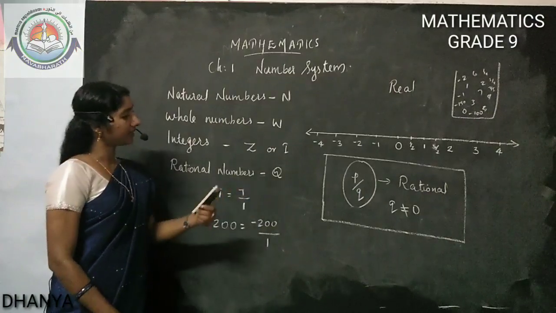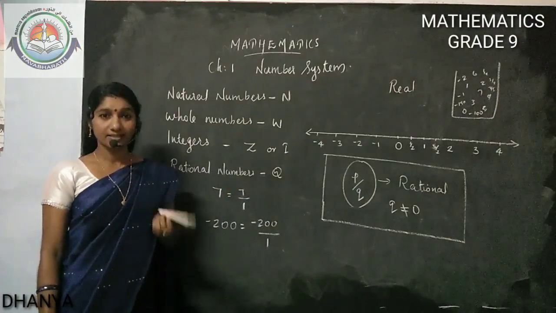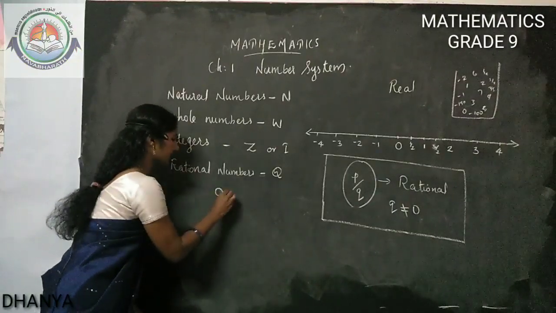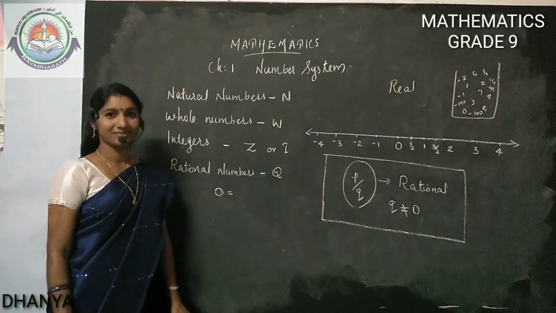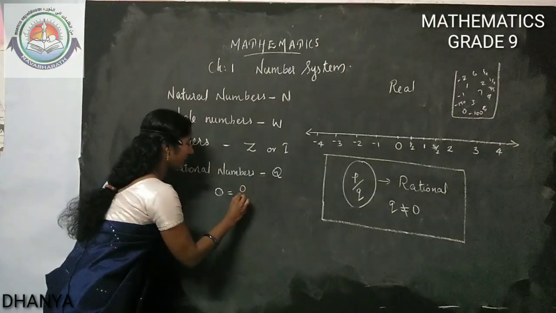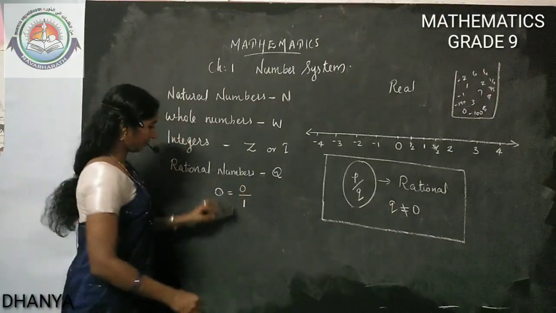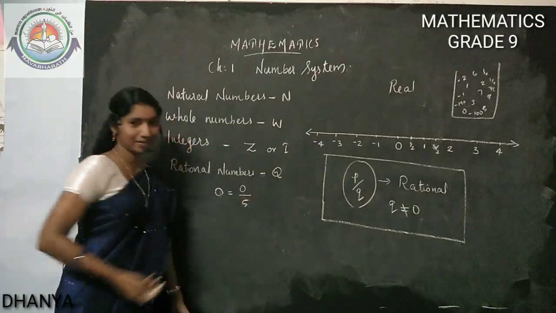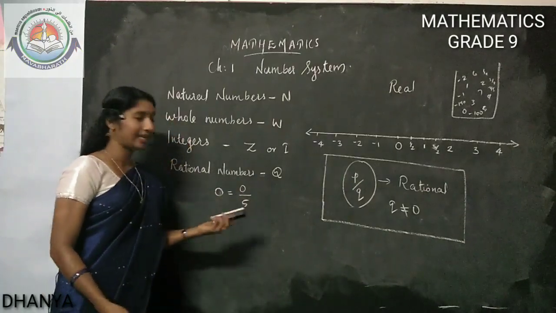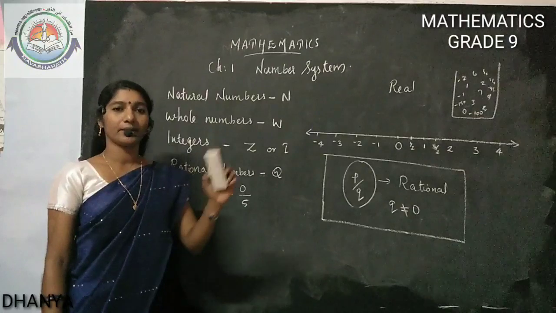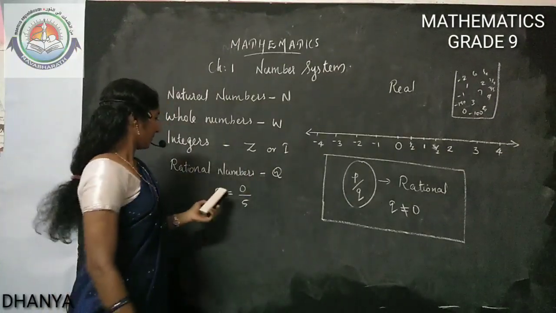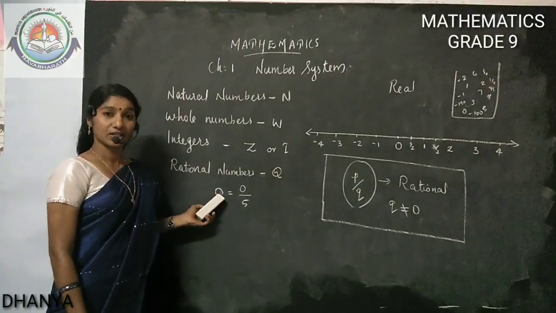What about 0 then? Is it a rational number? Can you write 0 in the form P by Q? Yes. We can write 0 by 1, or 0 by 2, or 0 by 5. Any number is possible because 0 divided by any number will come 0. So 0 is a rational number.